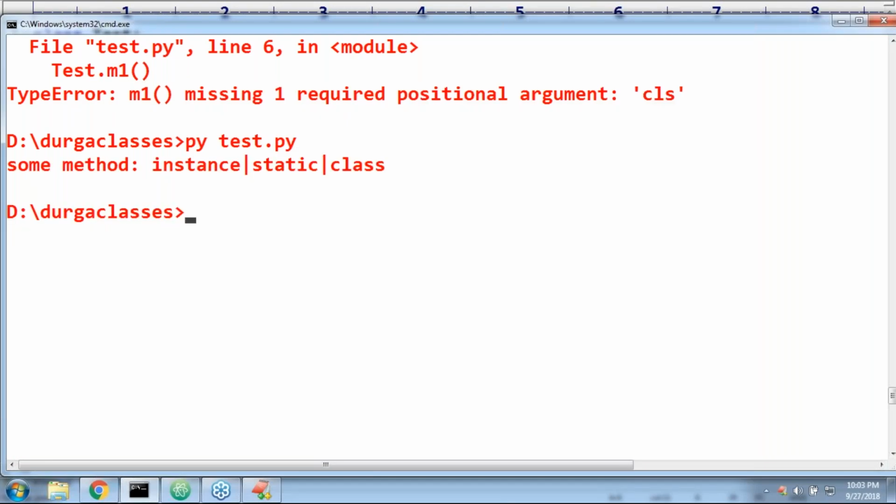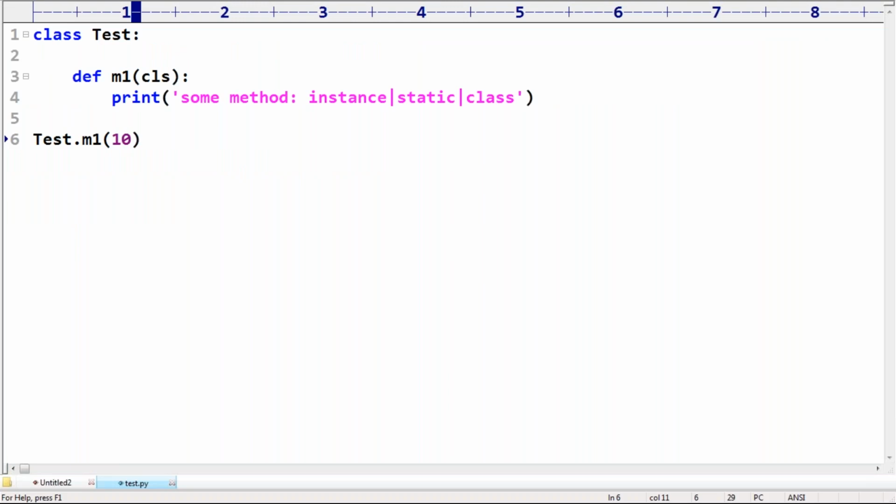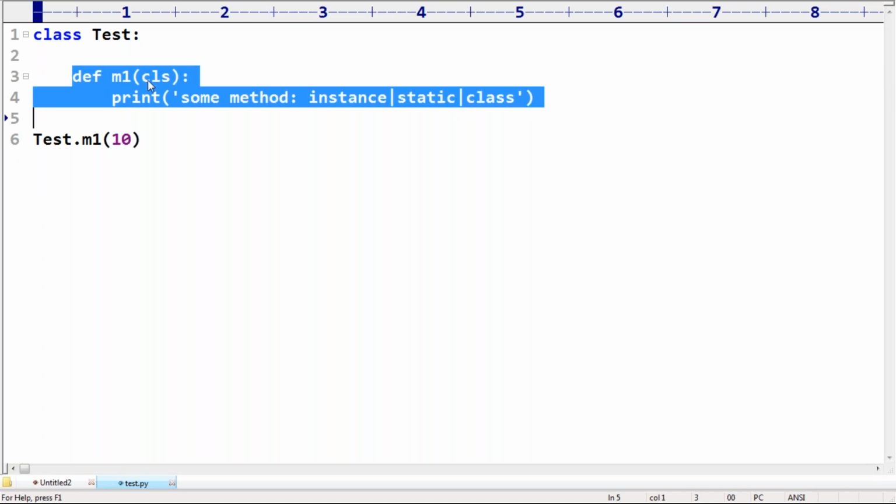Some method, instance or static or class, like this we are going to get. According to this scenario, is it an instance method, static method or class method? Static method. Why is it not considered a class method, even though you are using cls?